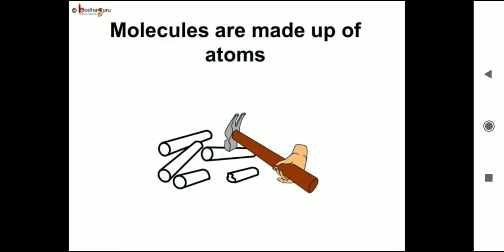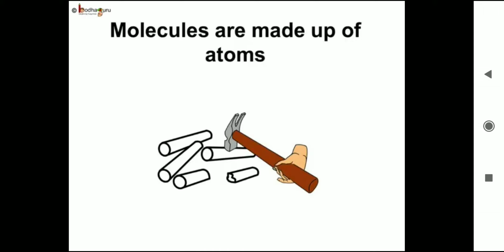Take a piece of chalk and break it into smaller and smaller pieces. Keep breaking the chalk until it can't be broken anymore. Now find out the single smallest particle of chalk. Is it possible? No, because it is too small and cannot be seen even with the most powerful microscope. These smallest particles are atoms.